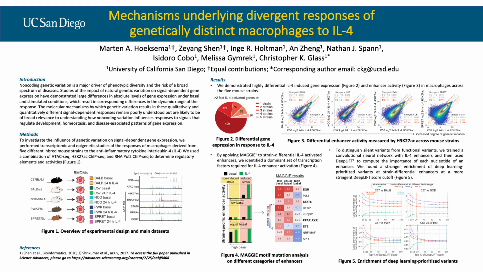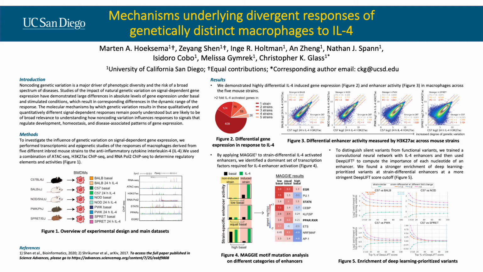We then used DeepLIFT to compute the importance of each nucleotide. Figure 5 shows a significant enrichment of DeepLIFT prioritized variants at strain differential enhancers, and such enrichment gets even stronger at a more stringent DeepLIFT score cutoff.